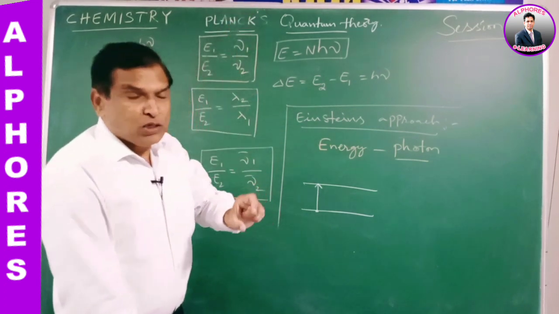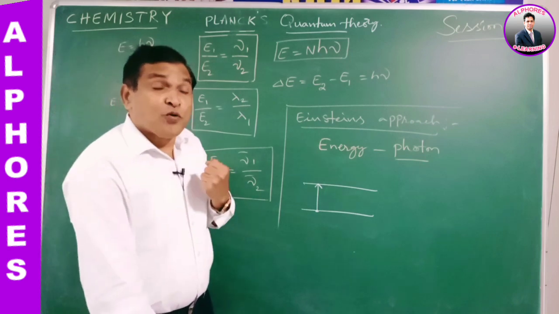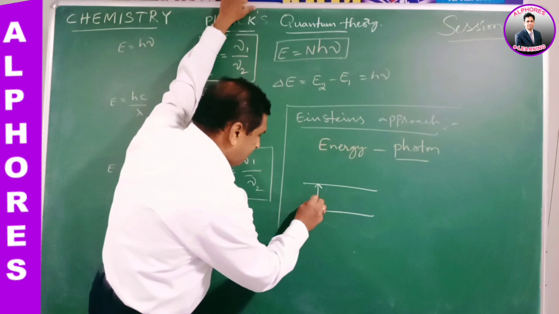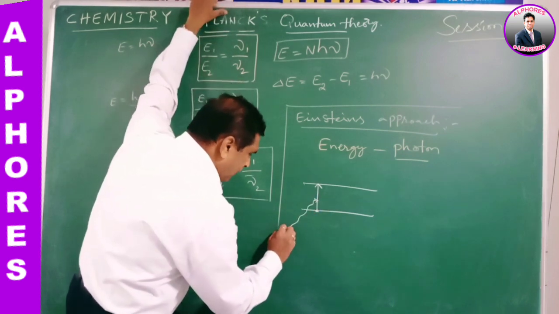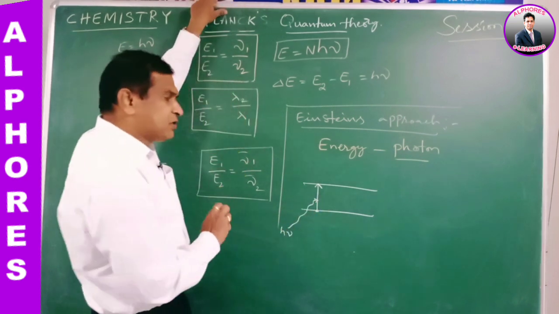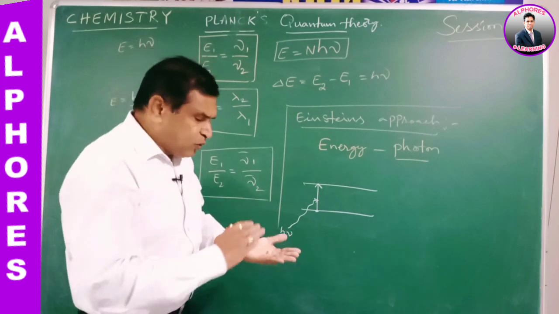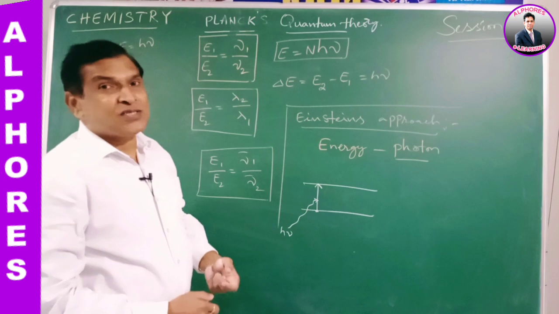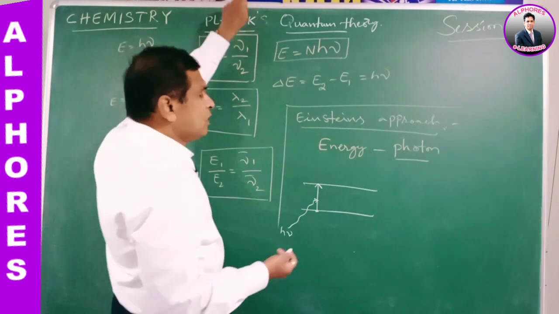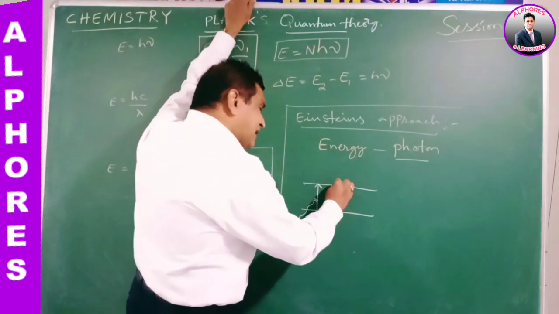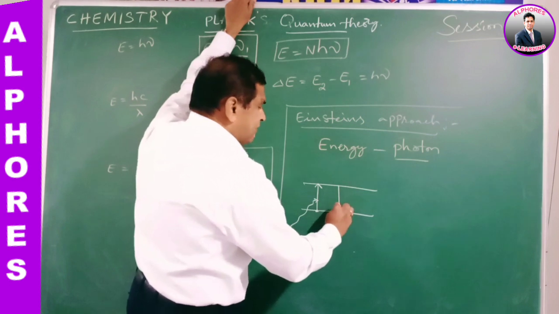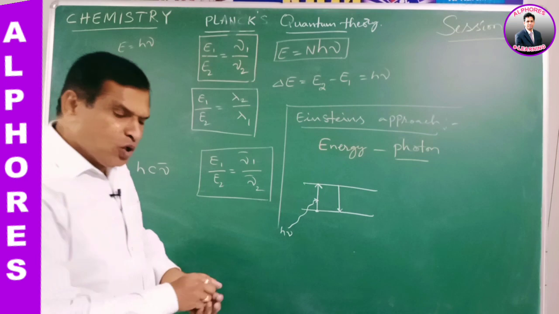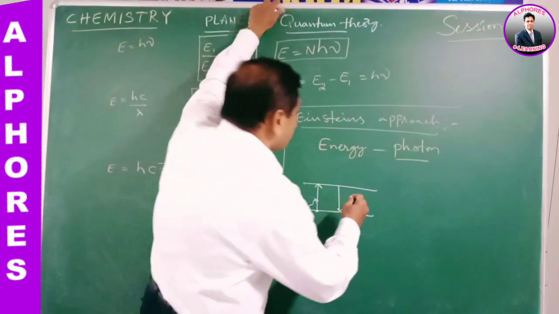When a normal ground state electron absorbs h nu, photon energy, the electron jumps from a lower energy level to a higher energy level. The process is called excitation. When an electron jumps from a higher energy level to a lower energy level, it emits photon energy.